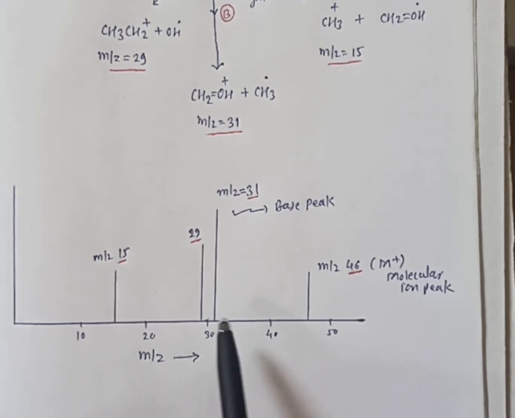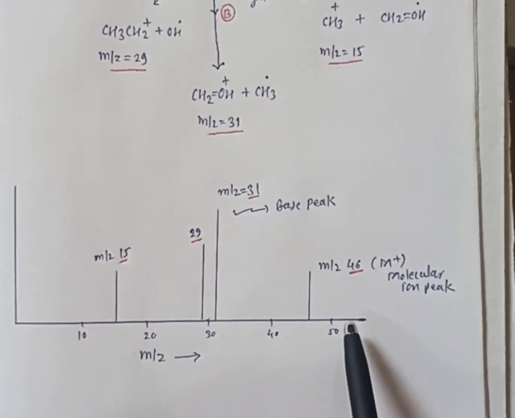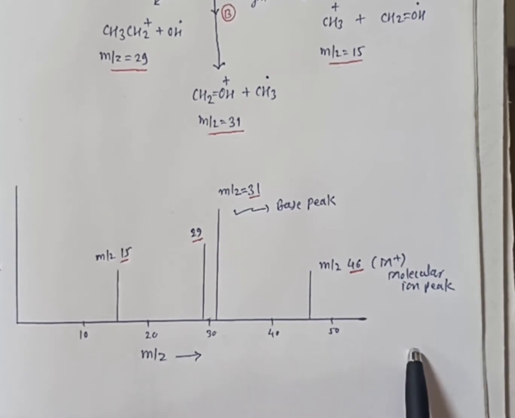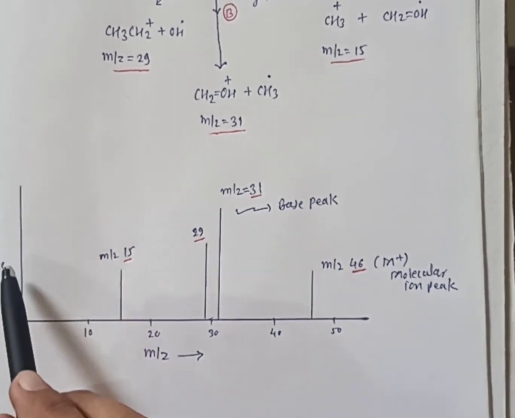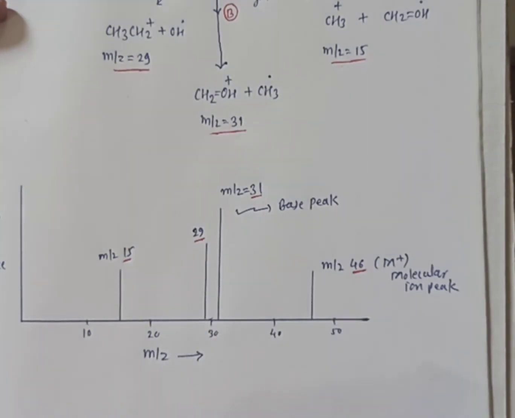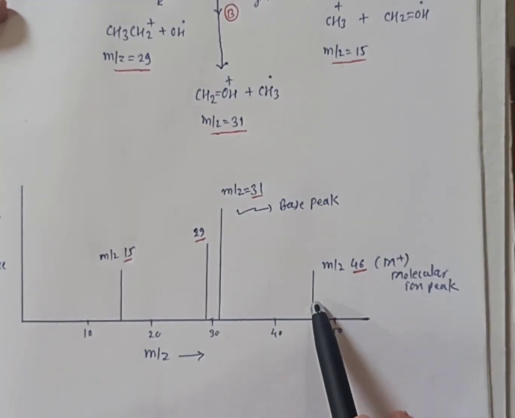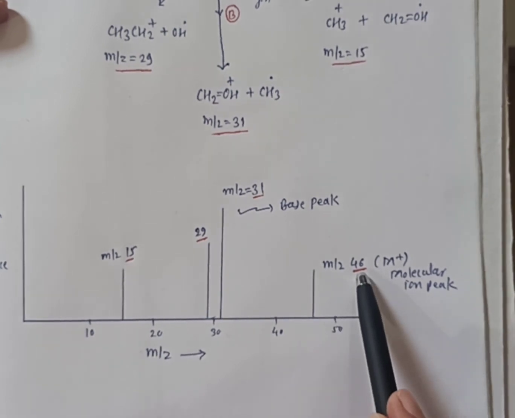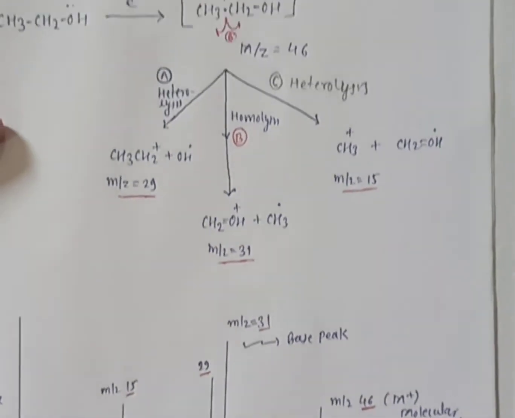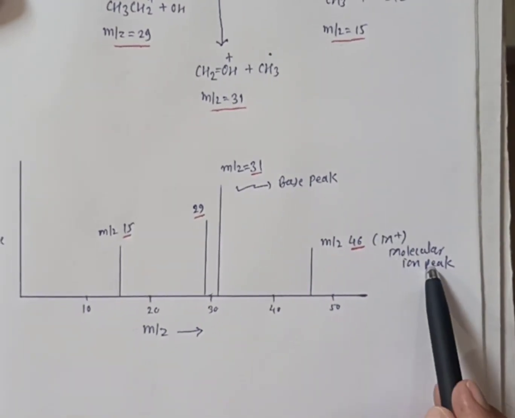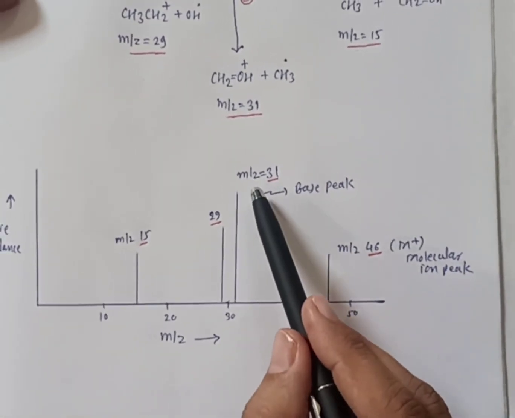See here, a mass spectrum is a graph between the m by z values on the x-axis and relative abundance on the y-axis. Now in the case of ethanol, there will be a peak at m by z 46, the first one. This is m by z 46, which is called the molecular ion. Then there will be a peak at 31.